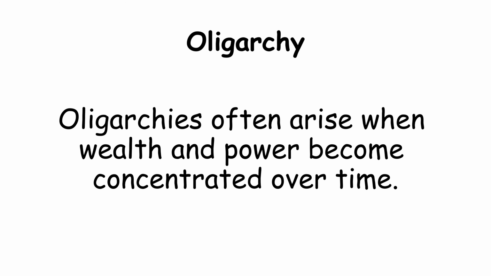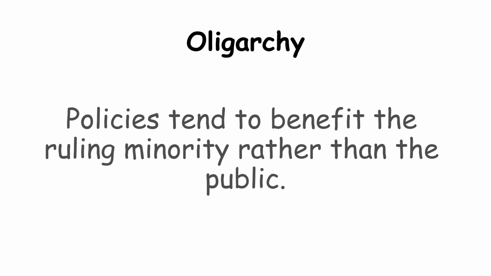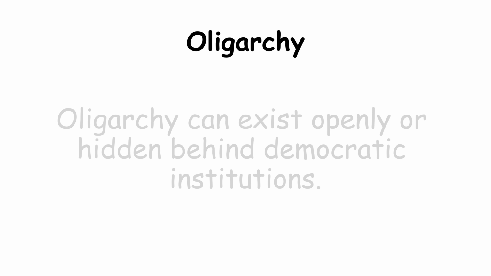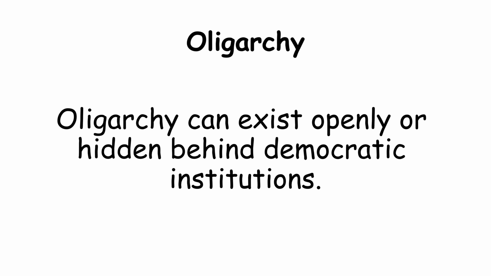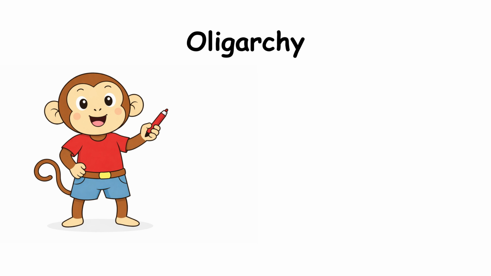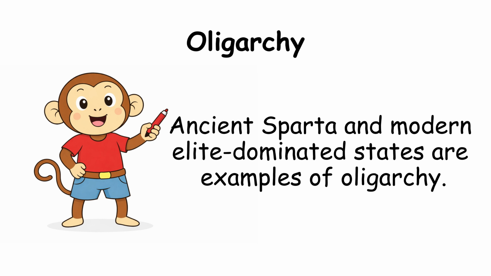Oligarchies often arise when wealth and power become concentrated over time. Policies tend to benefit the ruling minority rather than the public. Oligarchy can exist openly or hidden behind democratic institutions. For example, ancient Sparta and modern elite-dominated states are examples of oligarchy.